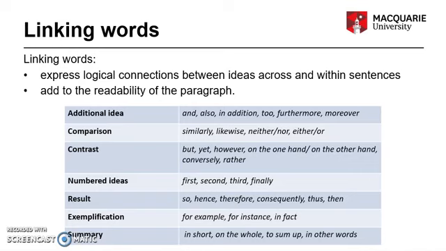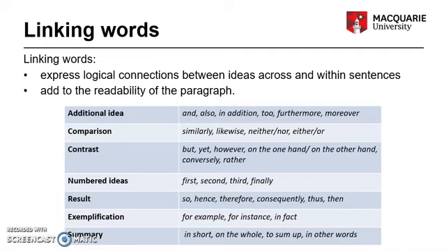Linking words are often used at the beginning of sentences and clauses, and so in that way they're a kind of theme, and that just shows how important they are in the readability of your text. This table shows different linking relationships and words that you can use to express them. Using the right linking words is very important to accurately express your understanding of the relationships between ideas.